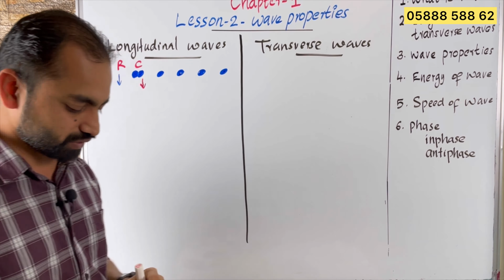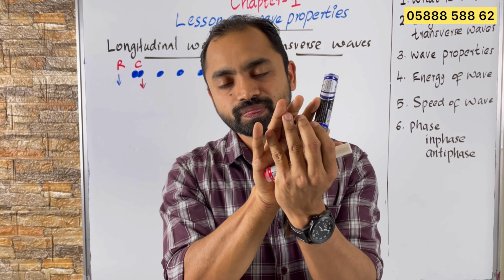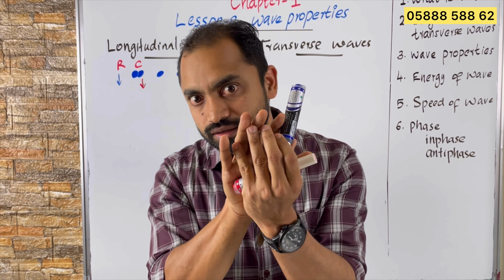Those air particles will move and hit the other air particles, like the student falling and hitting the next student. The air particles will move and hit. So when they hit, that area becomes a high pressure region, and this area where the air has moved becomes an area without air, or with less air, that becomes a low pressure region. And the air moved and hitting the next air particles, that area becomes a high pressure region, compression.